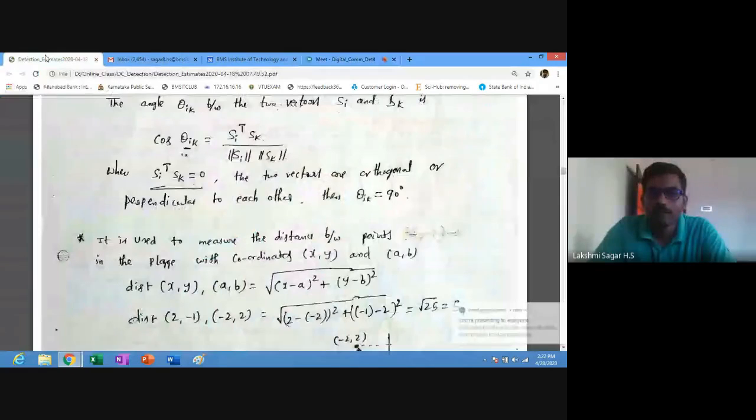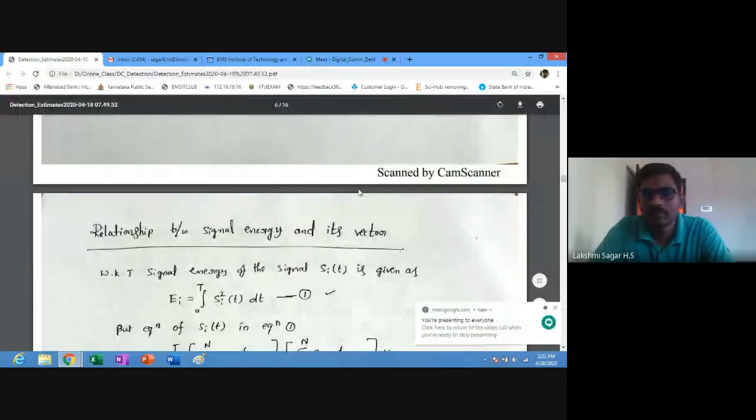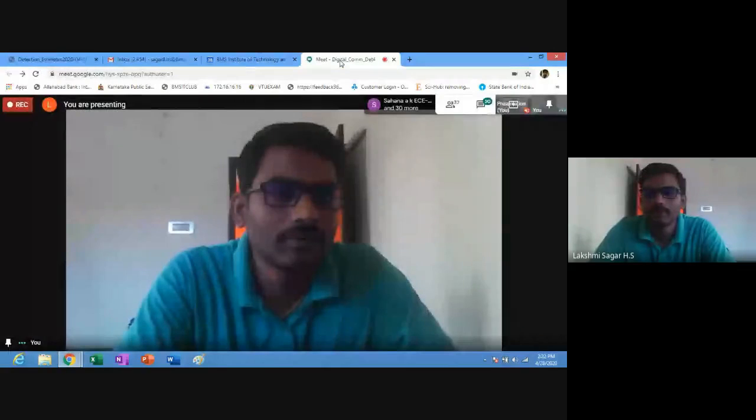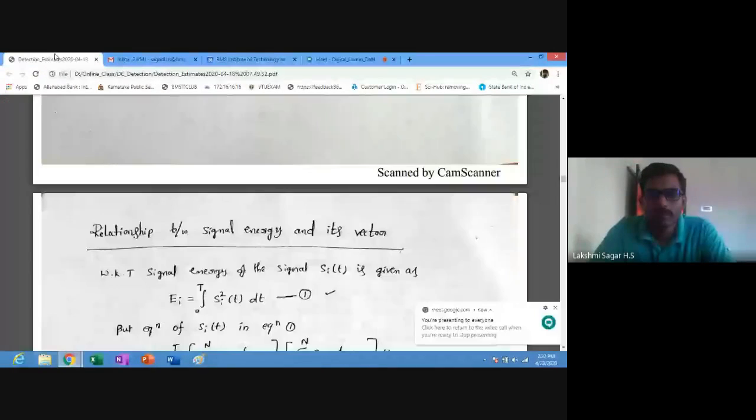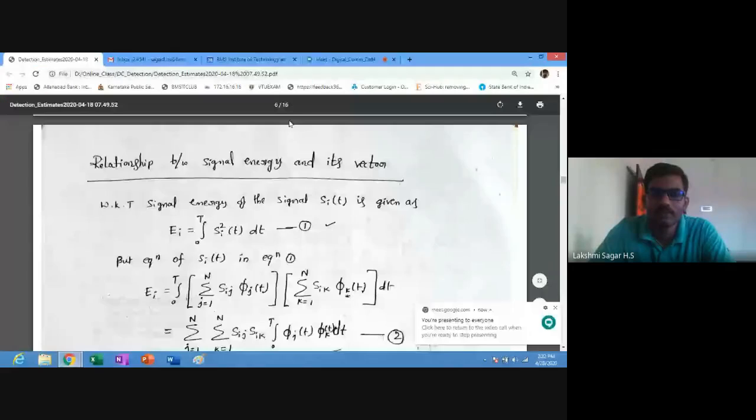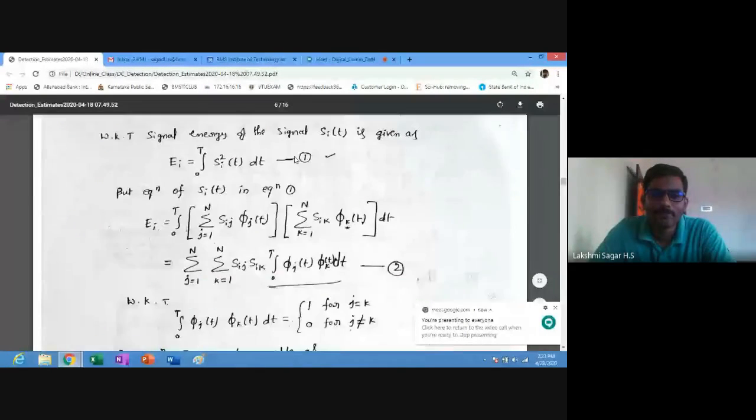Next, the relationship between signal energy and its vector. This is the energy of the modulated signal Si of t. This is the equation; we call this equation number 1. Then you substitute the equation for Si of t in this equation. So you can write the summation j equal to 1 to n of Sij phi j of t, and one more, the summation k equal to 1 to n of Sik phi k of t, dt.